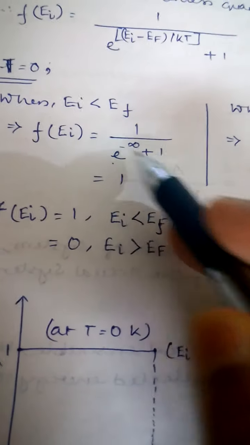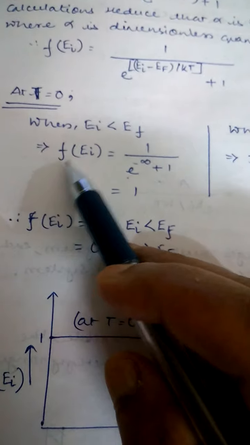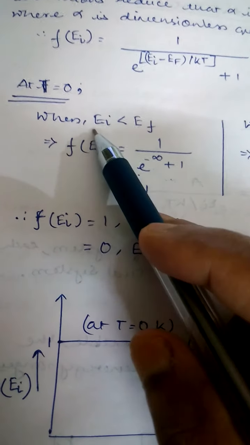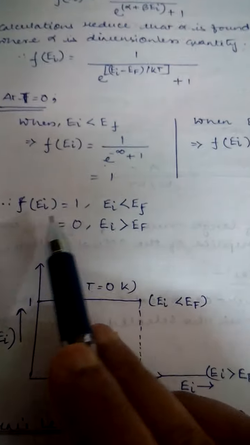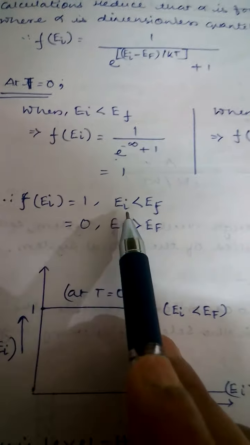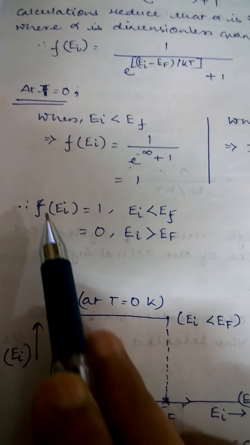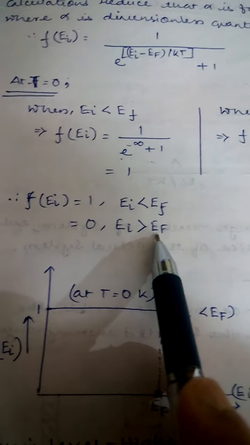So 1 by 0 plus 1 means 1. So F equals 1 for Ei less than EF provided T equals 0. So we can summarize this: F as a function of Ei equals 1 for Ei less than EF, and F equals 0 for Ei greater than EF.